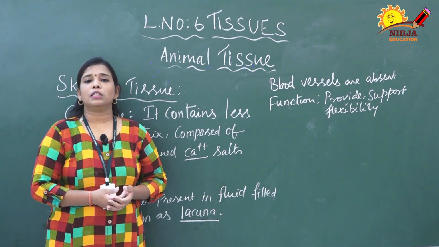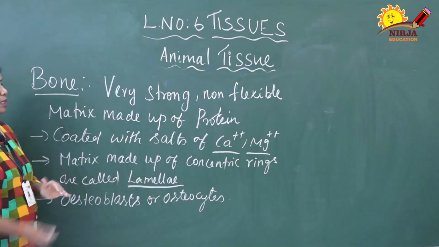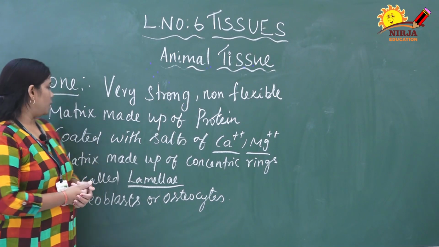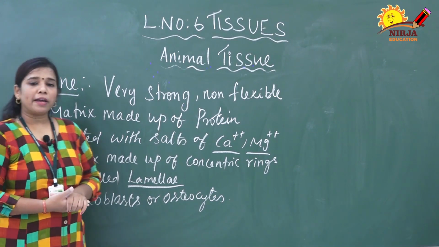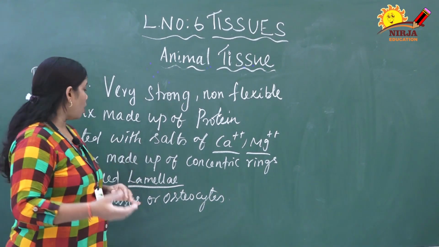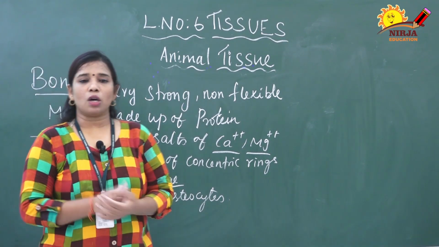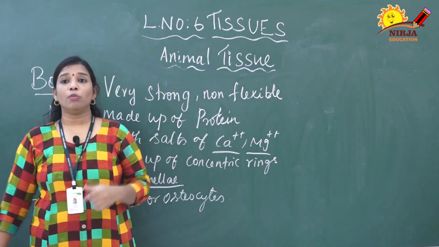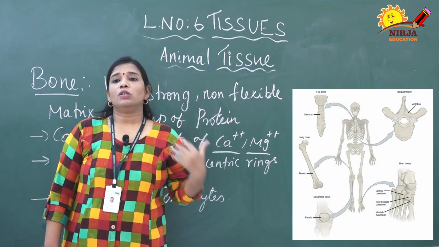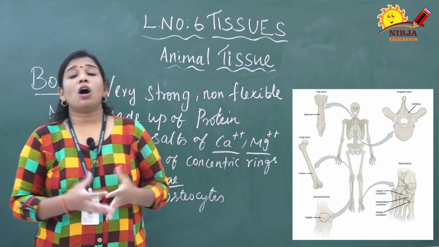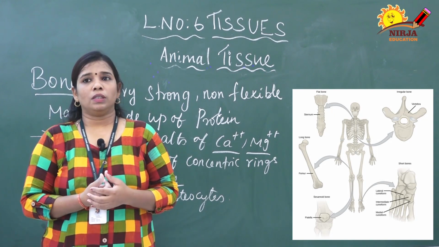Next we are going to discuss bones. Bone is very strong and non-flexible in nature. It is made up of matrix. The matrix contains a large amount of protein. These bones are coated with certain salts like calcium and magnesium. The role of these salts is that they give hardness to the bone.